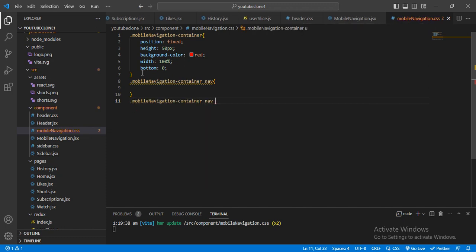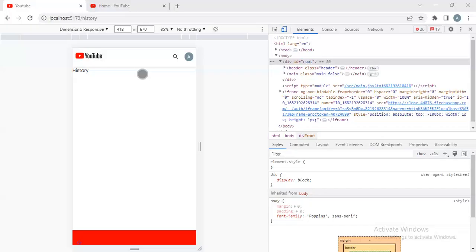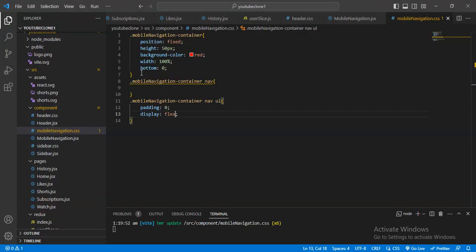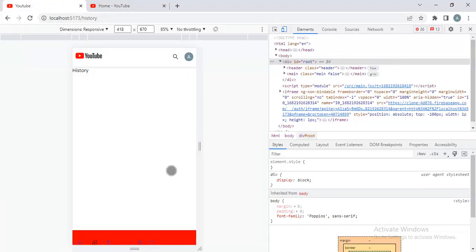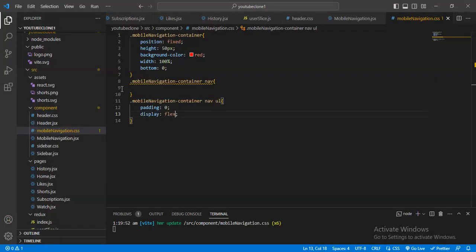Now tag unordered list. Here first of all I will give the padding will be 0 and display flex. And inside this I want to remove my taxes, all the text.